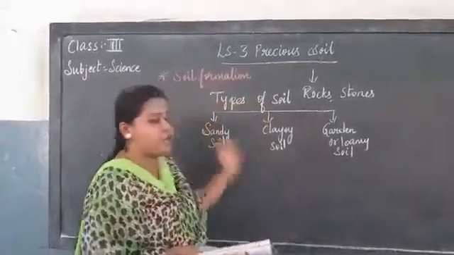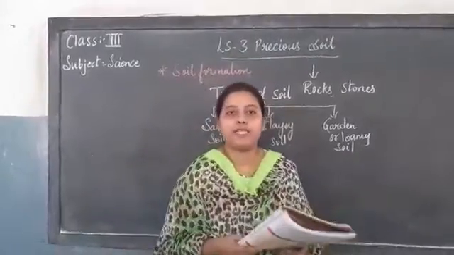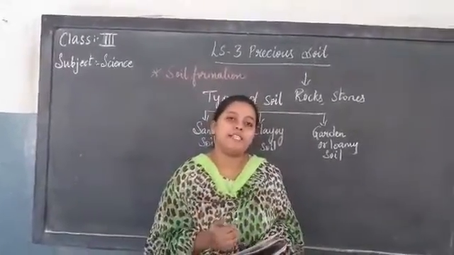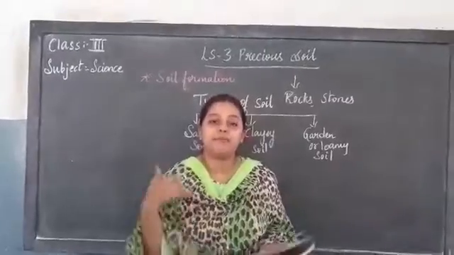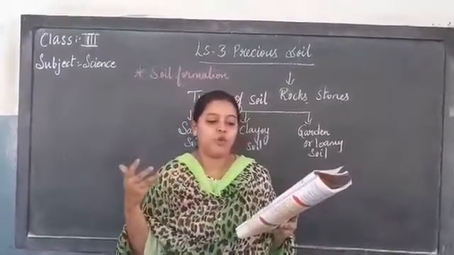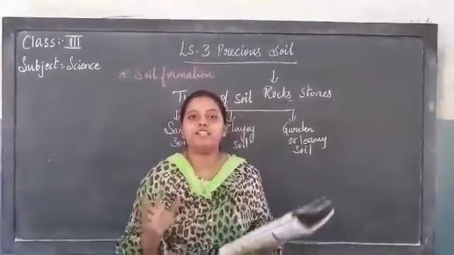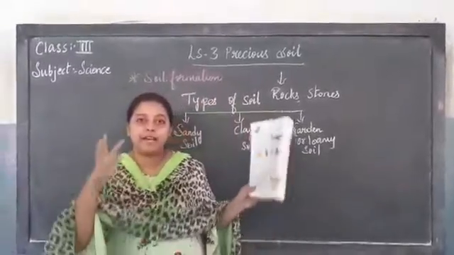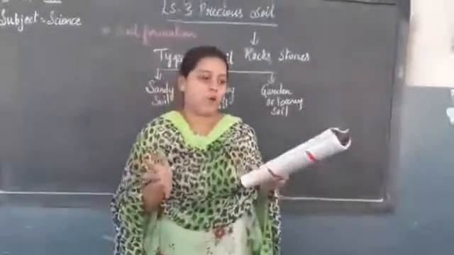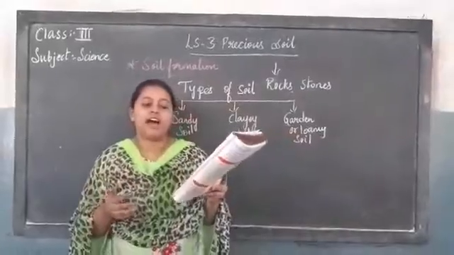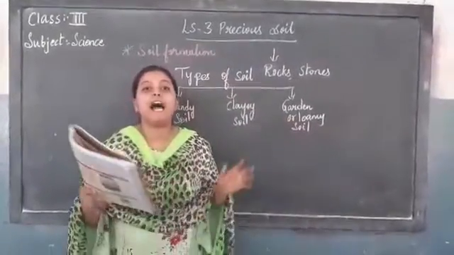Coming to soil formation. Our earth is very beautiful, isn't it, children? Now, on this earth, how is soil formed? Decades ago, when there was no one, there were big rocks and big stones, children. Our earth was covered by hard rocks.